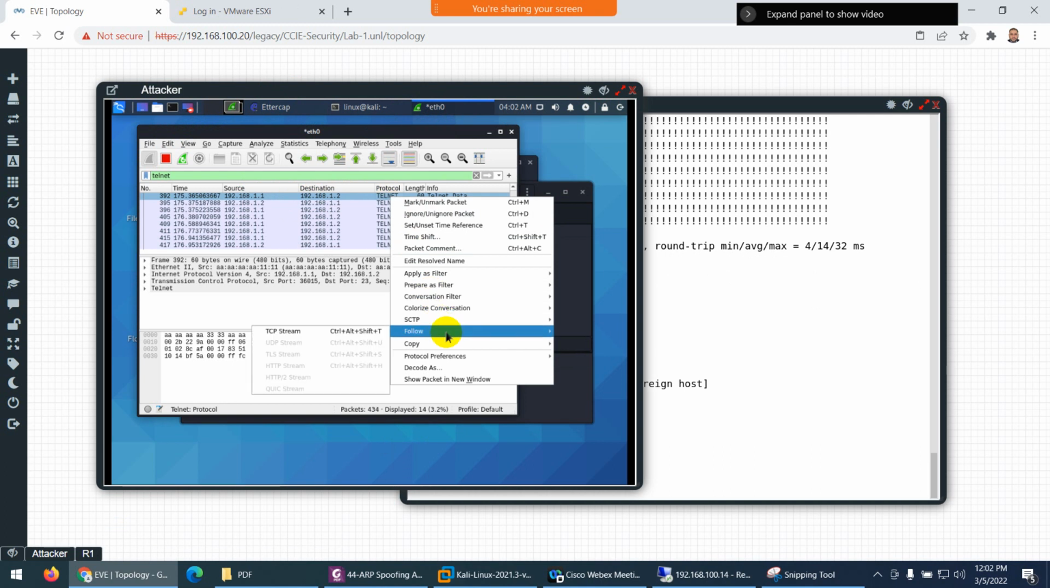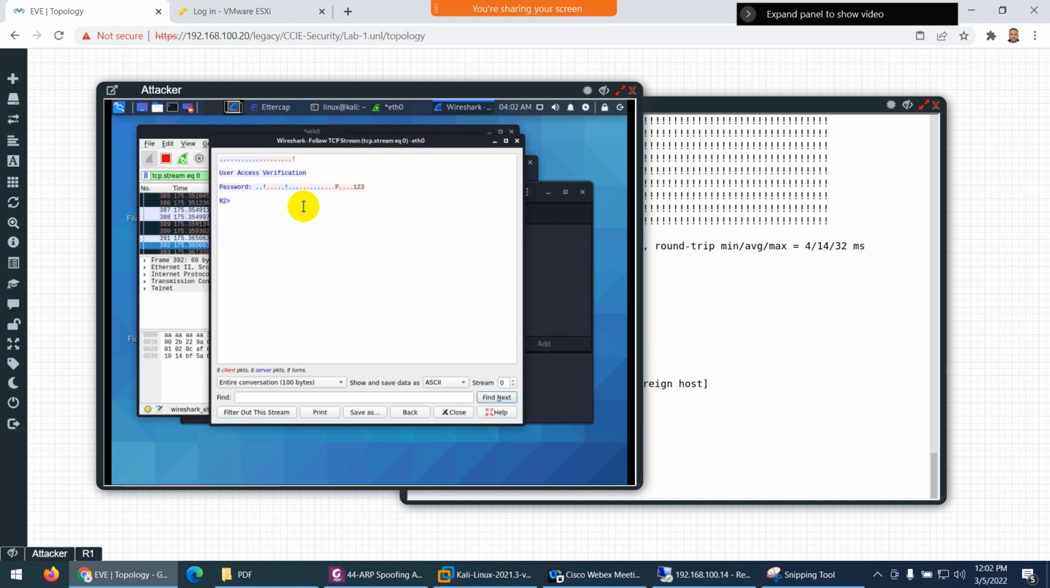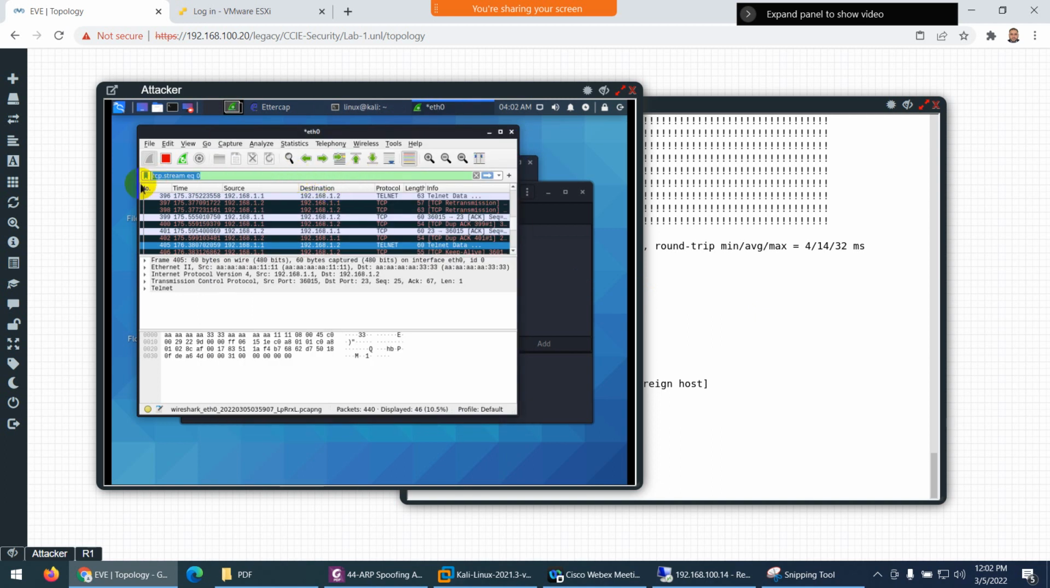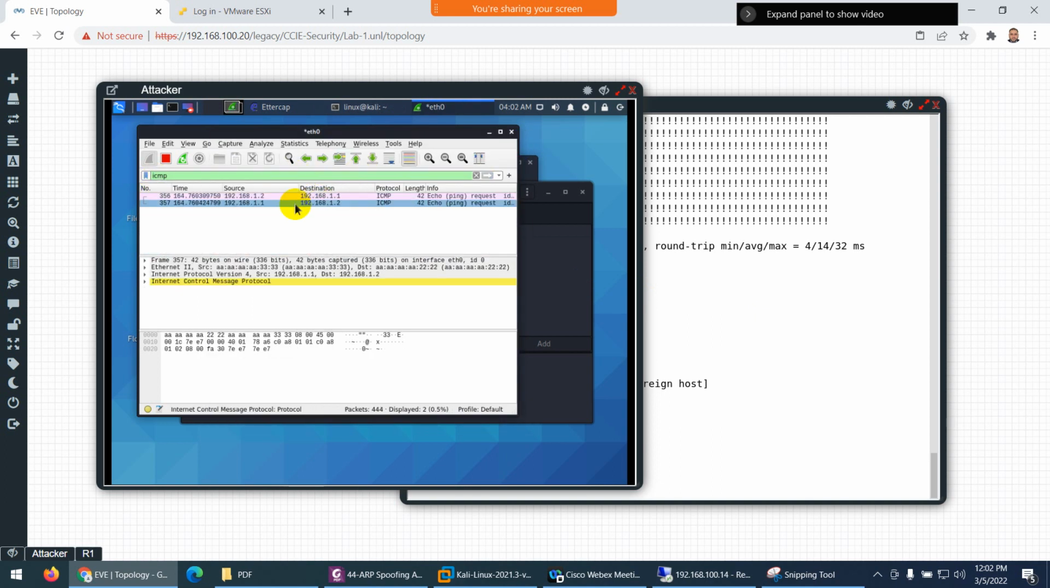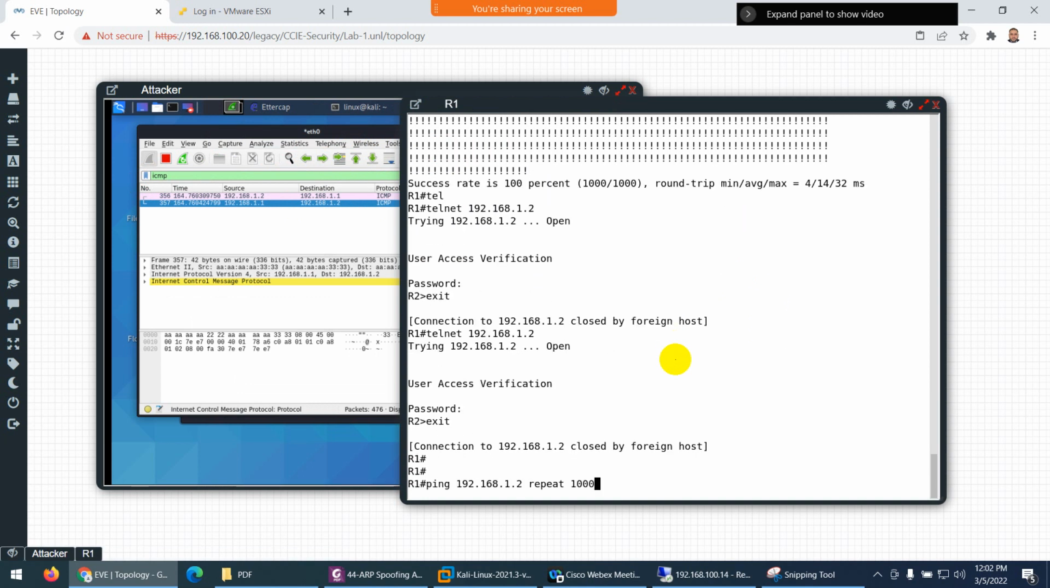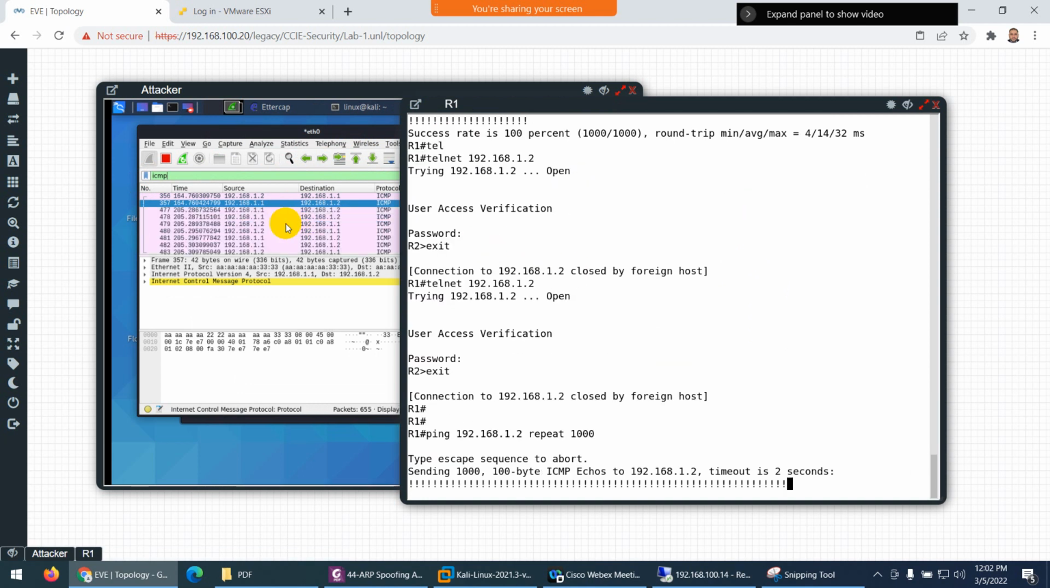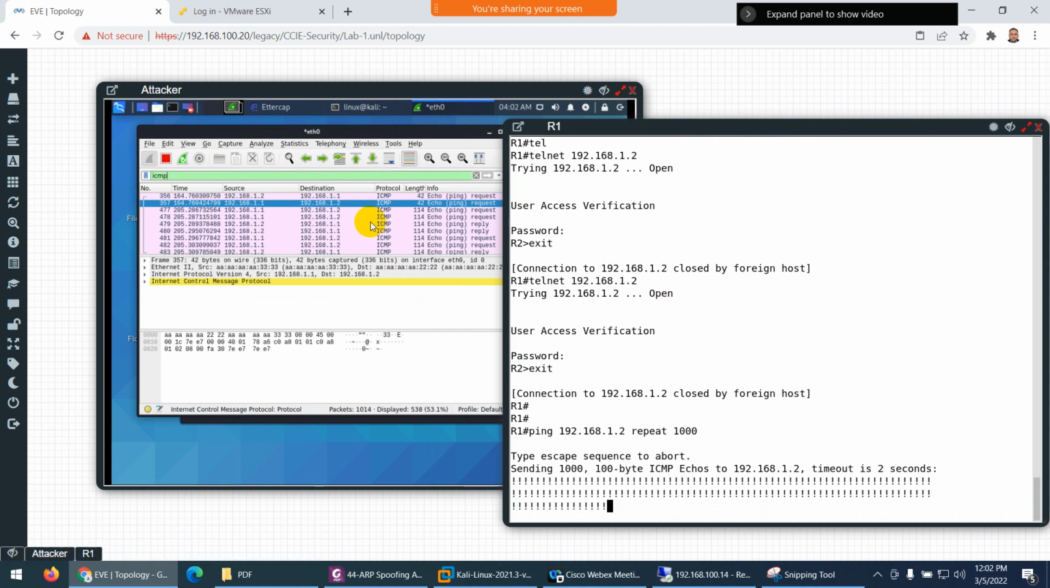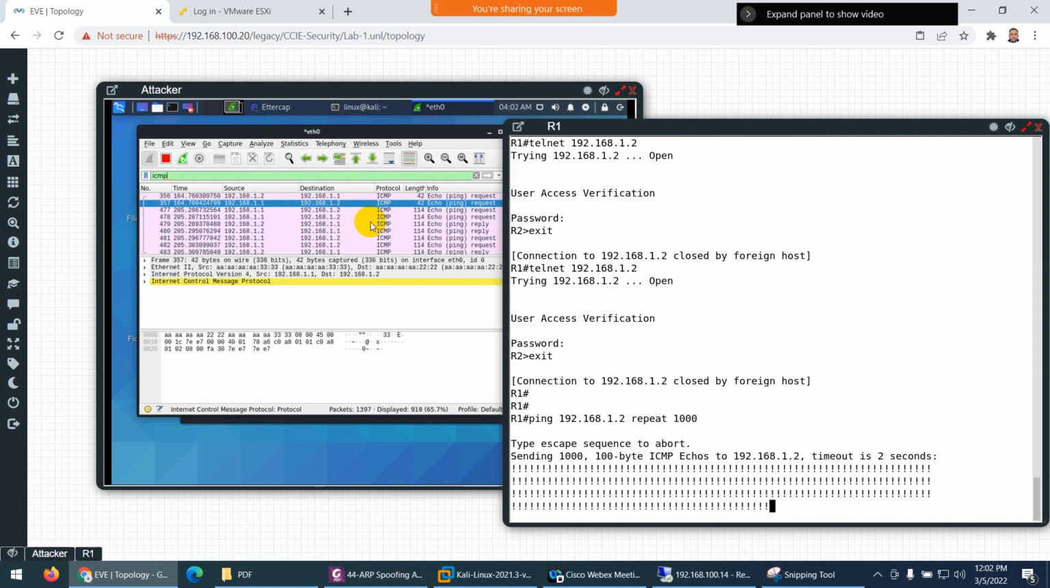Right click and follow TCP stream, and you get the password that was typed. And that's the detail. Also, before it was not showing me ICMP. And now when this guy tries to send the ping, you will see here, look at it. R1 is sending traffic to R2 and I'm receiving it in the middle.